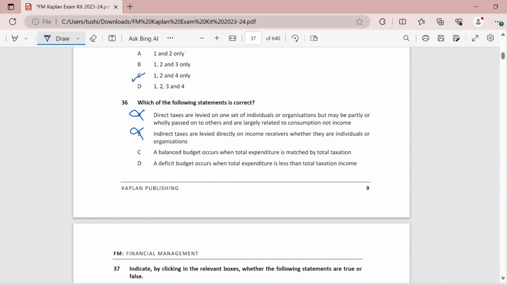A balanced budget occurs when total expenditure is matched by the total taxation. This is true because what is the government's budget? They have a debit and credit side. On one side they have their expenditures and on the other side they have their income. Their income is nothing but taxes. So if their expenditure is equal to taxes, that means they have a balance. And if their expenditure is less and they are earning more, then they will be in a surplus. And if their expenditure is more than what they are earning, that means they are in a deficit. That is why statement D is also wrong.